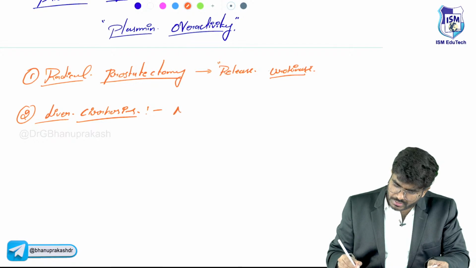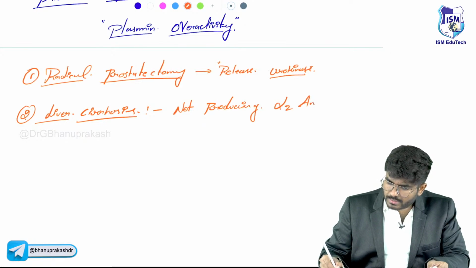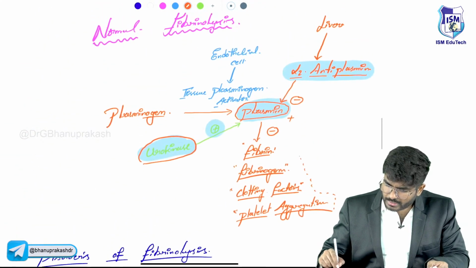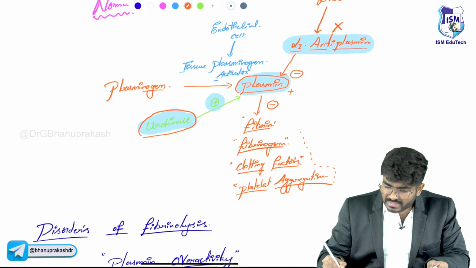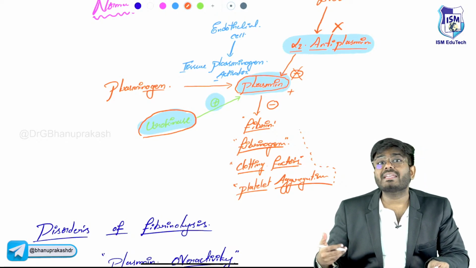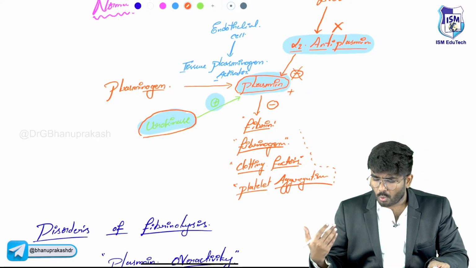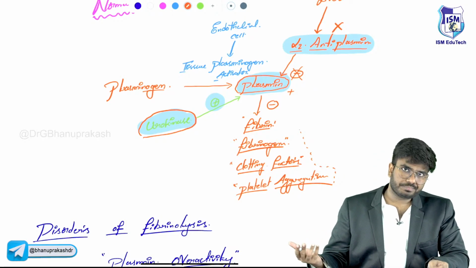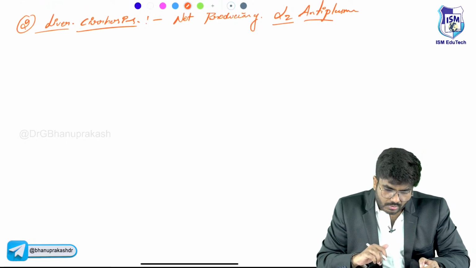Now the liver is not producing alpha 2 antiplasmin. See, now alpha 2 antiplasmin is not there. When alpha 2 antiplasmin is not there, is anyone inhibiting the plasmin? So, no inhibition. No inhibition means overactivation. Overactivation can lead to over-destruction of the clotting factors, which can lead to bleeding. So the second reason is also completed: radical prostatectomy as well as cirrhosis of the liver.